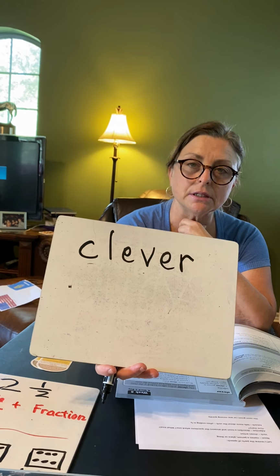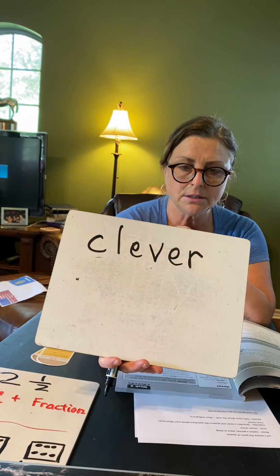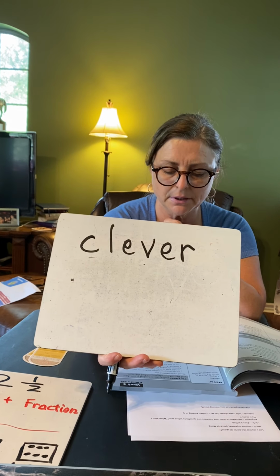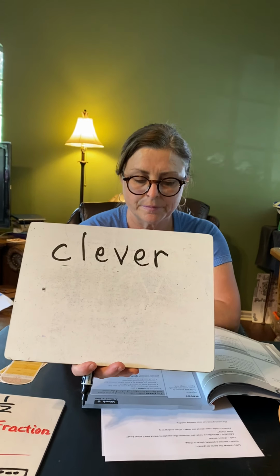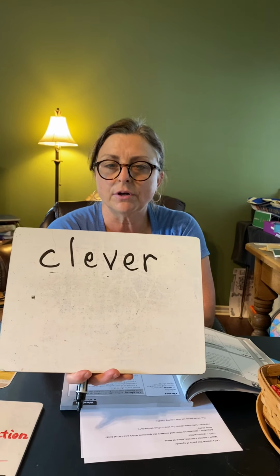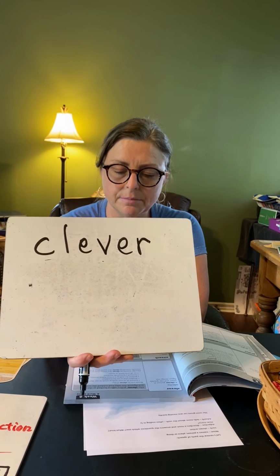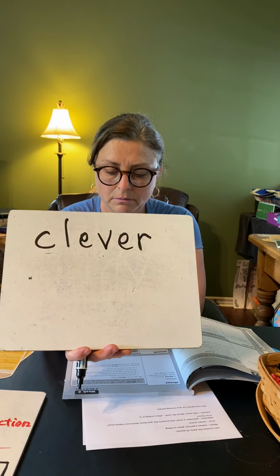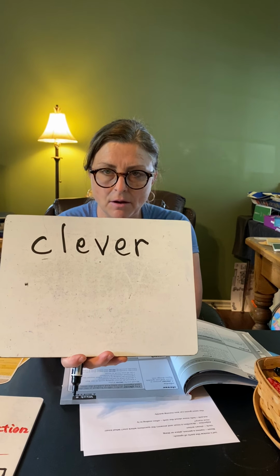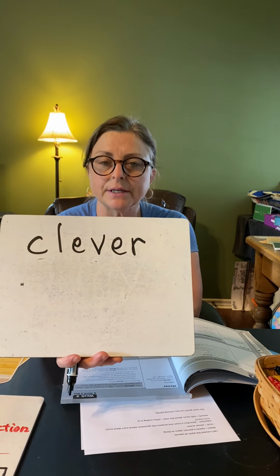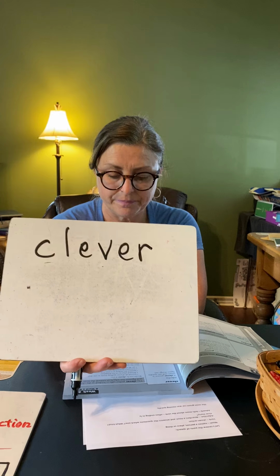A clever person is smart and can quickly figure things out. So listen to the sentence. The clever police officer looked at the clues and figured out who had robbed the store. Clever is describing the police officer. And in this sentence, the police officer is a noun. It's a person. And a word that tells more about a noun is what part of speech? It's an adjective. So clever is being used as an adjective.